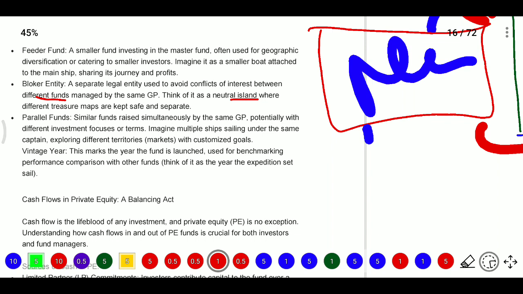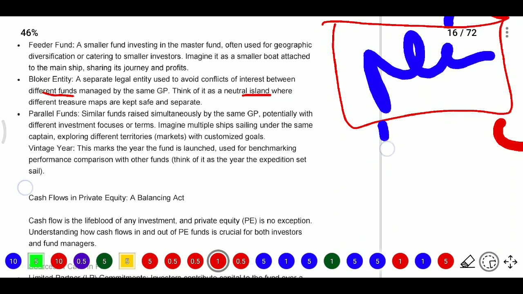Similarly, there will be tax-free places. In tax-free places they will not have any taxes, or some DTA, double taxation agreement, will be there, and in some places we will not pay any taxes if we have registered there. So in those cases, blocker entities will be registered in those places, so that we get the benefit of tax-free or DTA benefits.